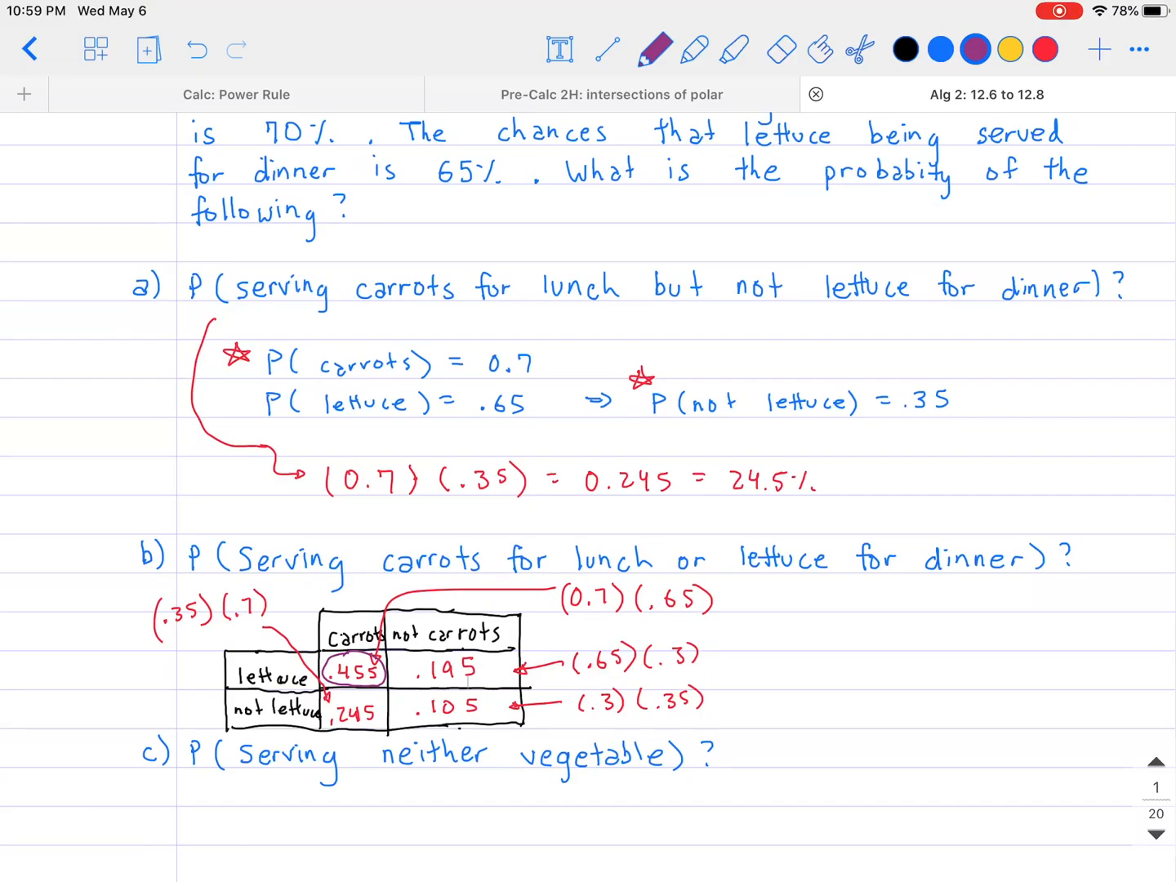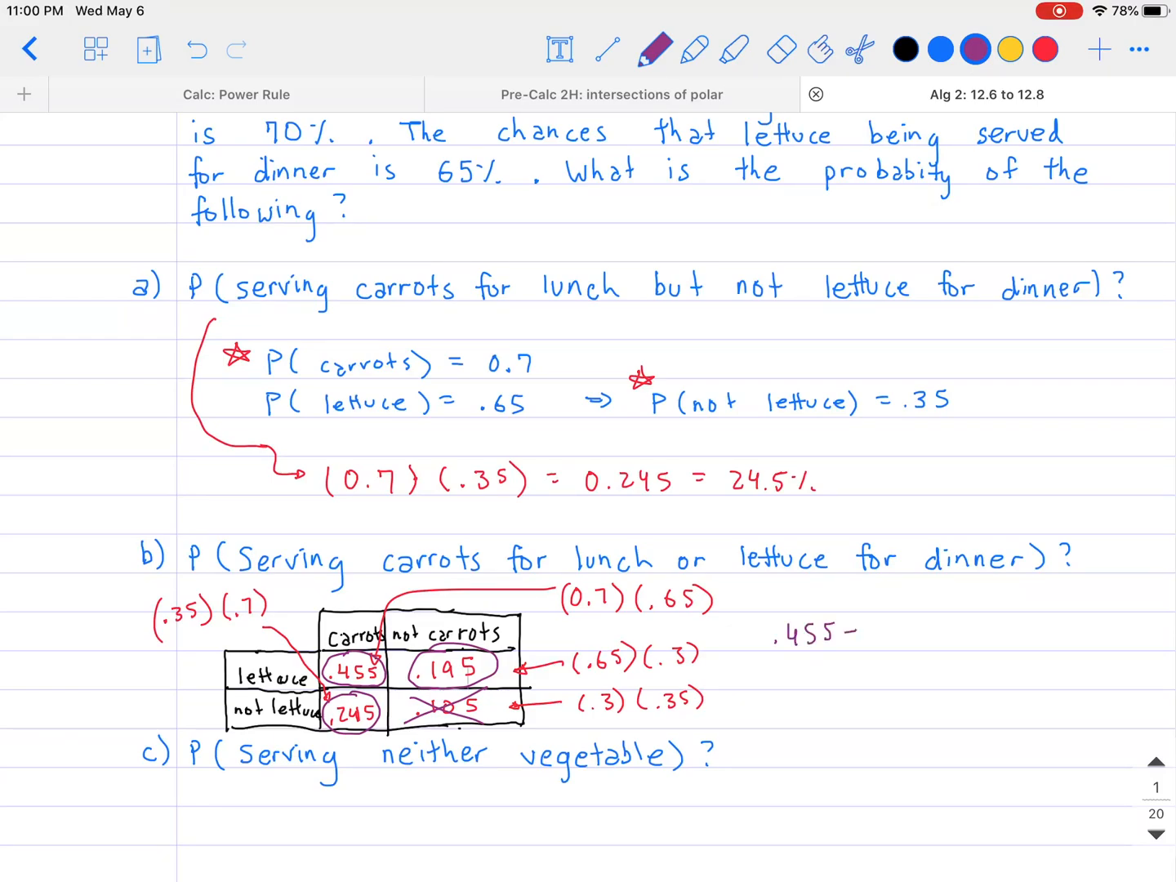In the other case, I am looking for lettuce but not carrots, so that one is okay too. And then looking at not lettuce and carrots, that one looks okay too. The only one that doesn't fall into the category of what I want is the last case, where it says not lettuce and not carrots. So I'm going to cross that out.